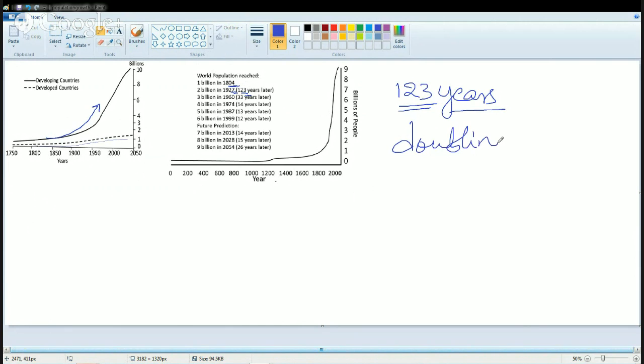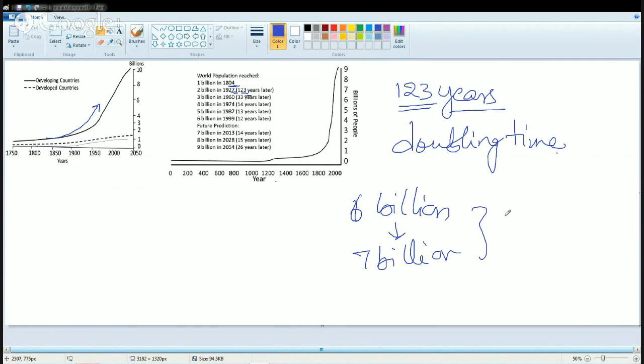So doubling time is the time in which the population would double. For example, the existing population is, I can say, 6 billion, and if it increases to say 7 billion in 20 years, what is the doubling time here? The doubling time is 20 years.